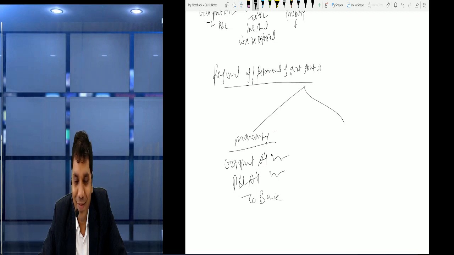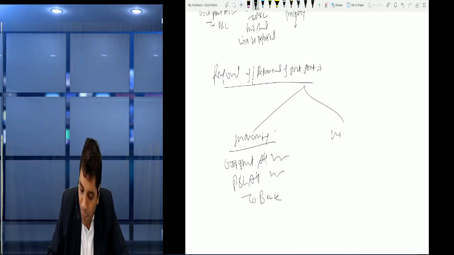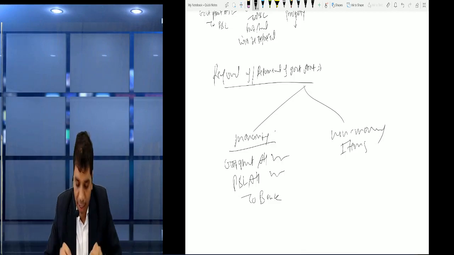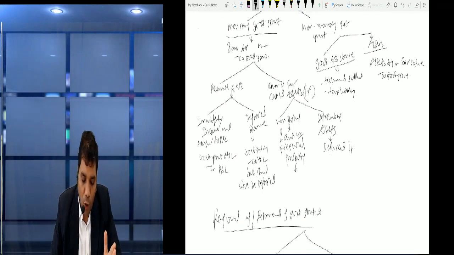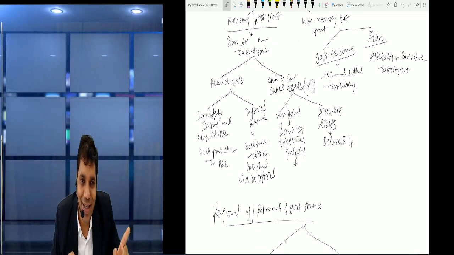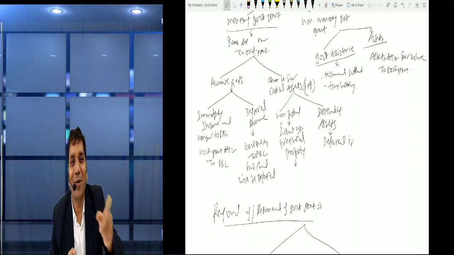Right, very good. Now friends, for a monetary item, if it becomes refundable, in all cases this is happening, because you can check in a monetary item if we had immediately charged to P&L, so the entire amount has been charged to P&L, then what will we do? P&L account debit to bank.